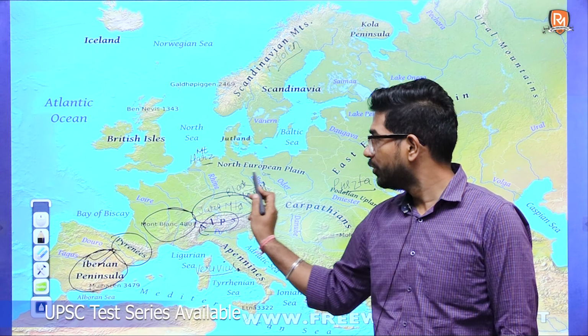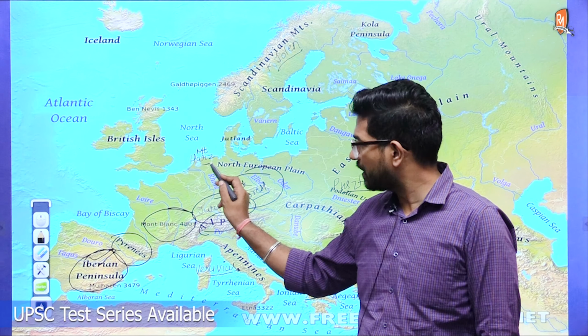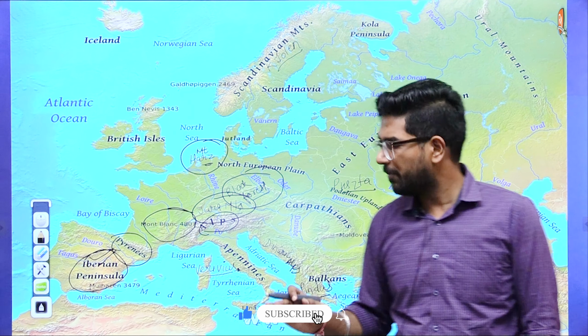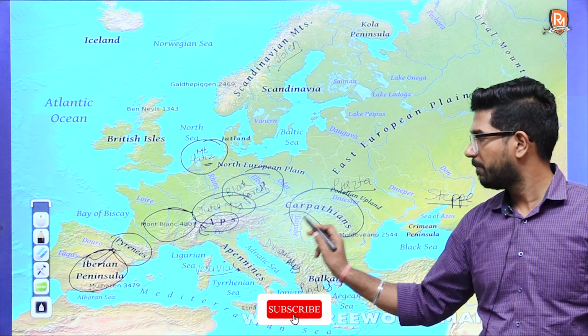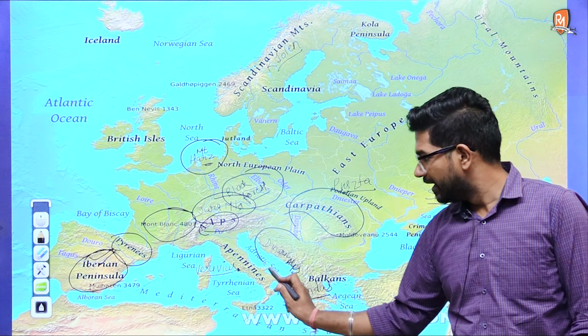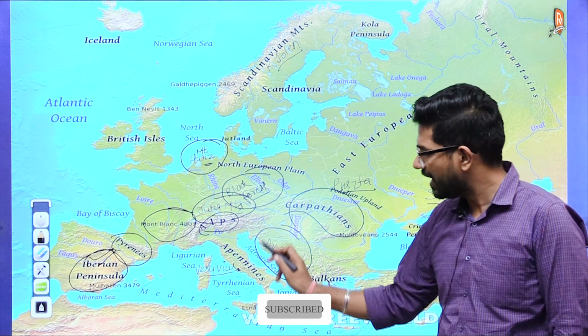And if we further move to the northeastern part, you find the Black Forest mountains. And this particular one is Mount Harz, which is found in the German part of Europe. If we talk about this particular area, this is known as the Carpathian Highlands, and this area we call the Dinaric Alps.